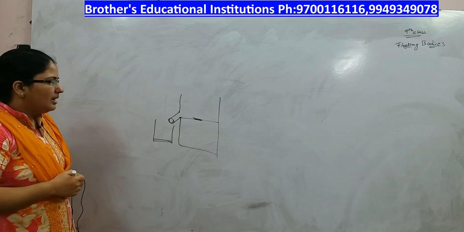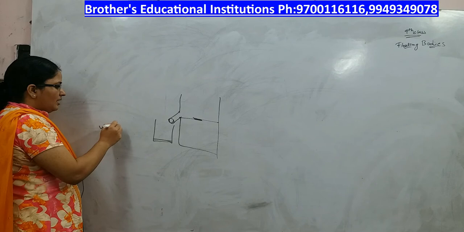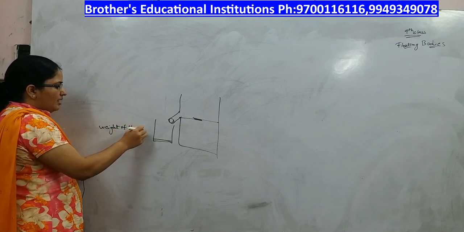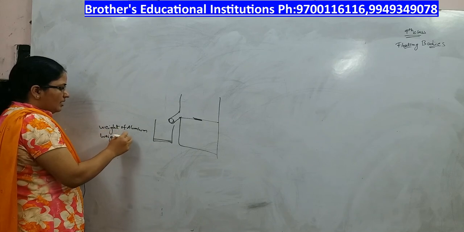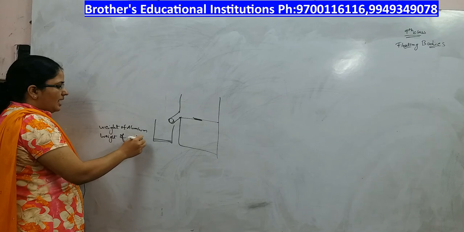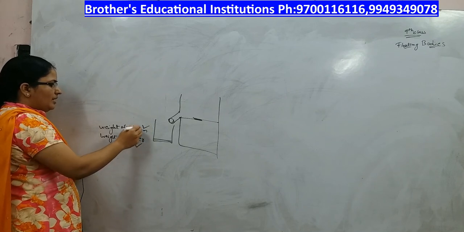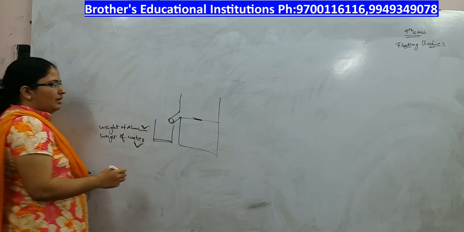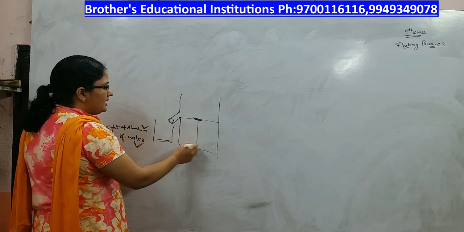But when you compare the weight of aluminium and the weight of water of the same volume, you will find that the aluminium mass is greater than the weight of water. So the aluminium that you have taken will sink.